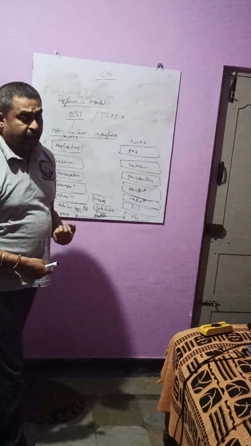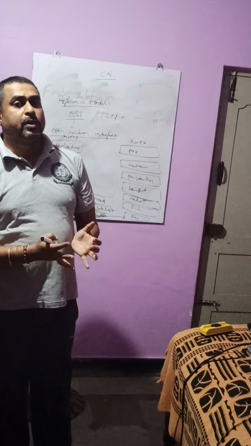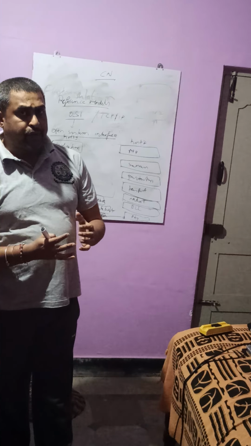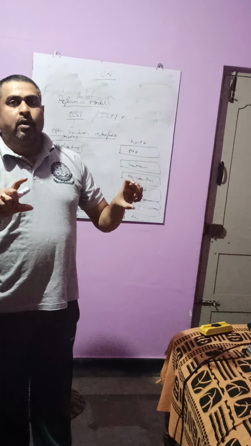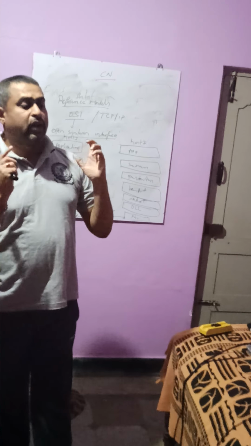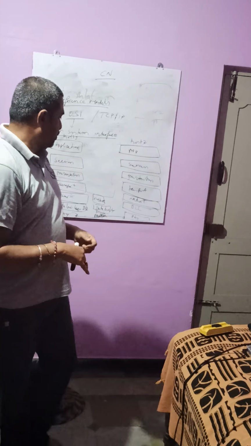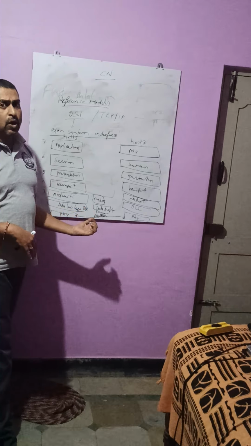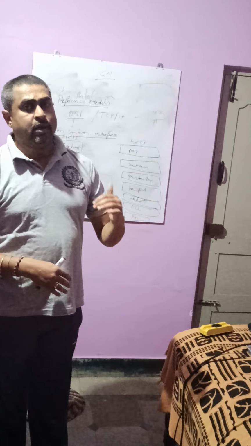I repeat again: the data link layer is responsible for collecting all the zeros and ones coming from the physical layer. It aggregates all the zeros and ones and makes a frame. Underline the word frames. It converts them to frames, and error detection and error correction will be done here, based on host to host communication.